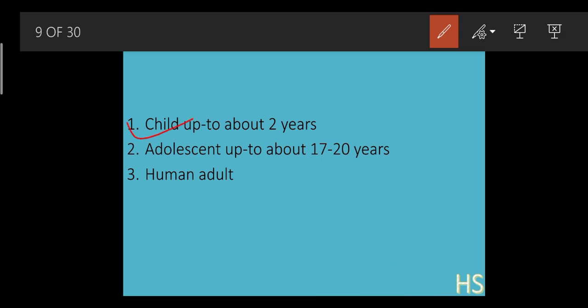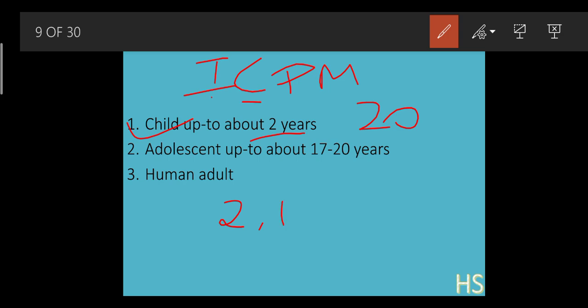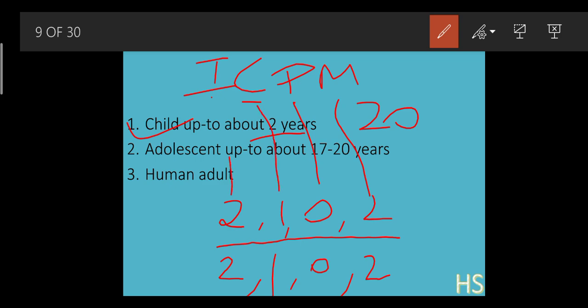Let's take the first condition, 2 years of age. How many teeth will we have? Around 20. Let's explain this. Just remember the shortcut ICPM. Why have I written these numbers, 2102? The 2 means incisors, 1 means canines, 0 means premolars, and the last 2 means molars.